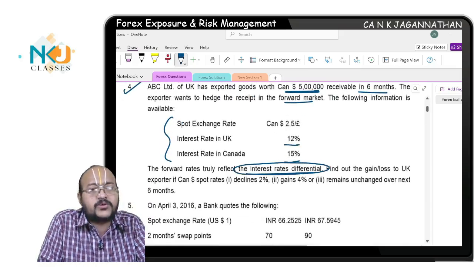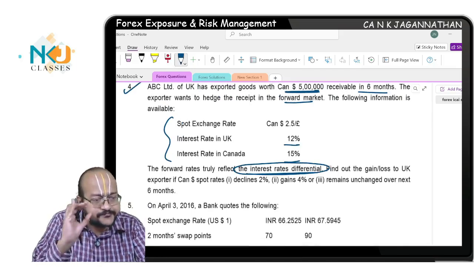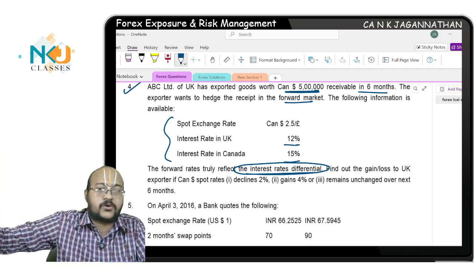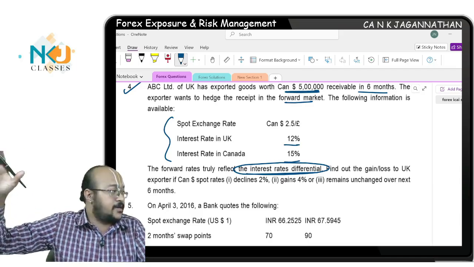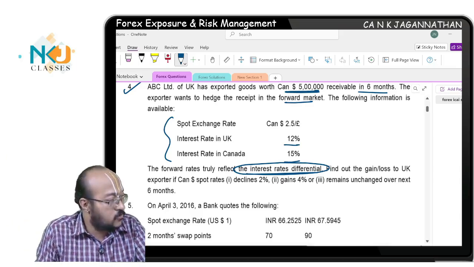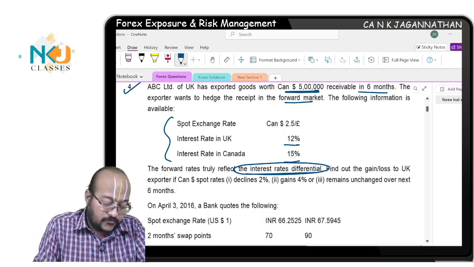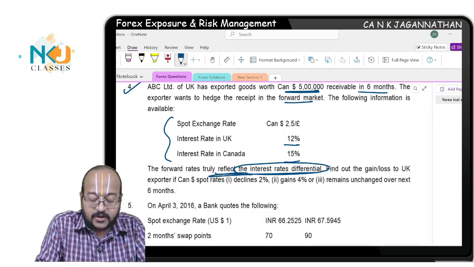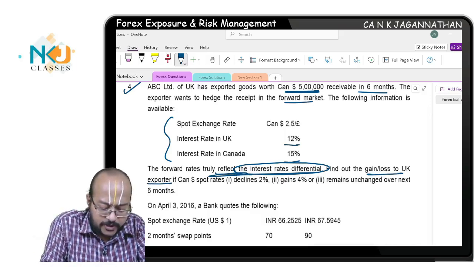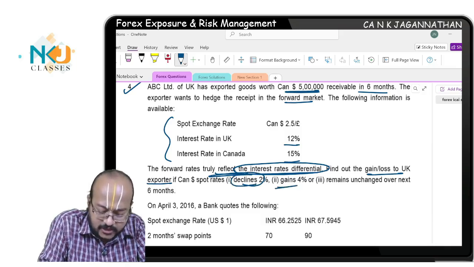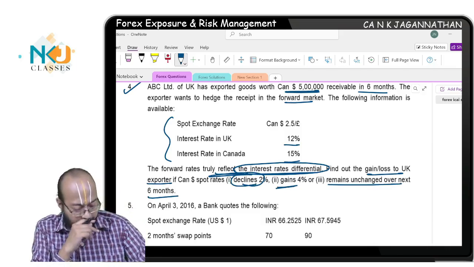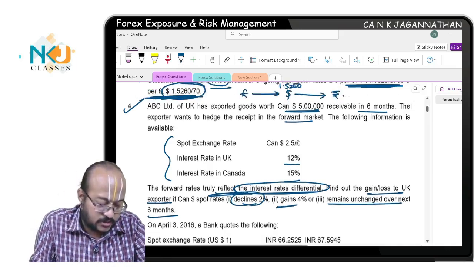What is the meaning of this? I told you, the quoted forward in the market is as per IRPT, as per interest rate parity forward, which means the fair forward and quoted forward are one and the same. Forward rate truly reflects the interest rate differentials. Find out the gain or loss to UK exporter if Canadian dollar spot rate declines 2%, gains 4%, or remains unchanged over next 6 months. That is the question being asked.